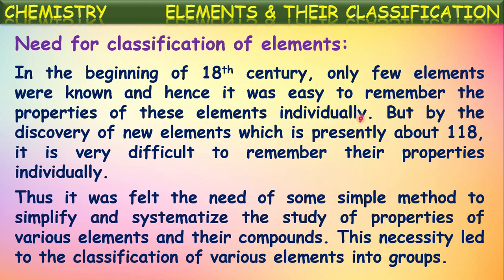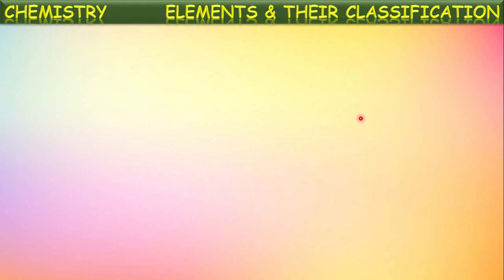To overcome this difficulty, they started to classify the elements into different groups and batches to make the study of properties of various elements and their compounds easy. So this necessity led to the classification of elements into various groups. Okay.